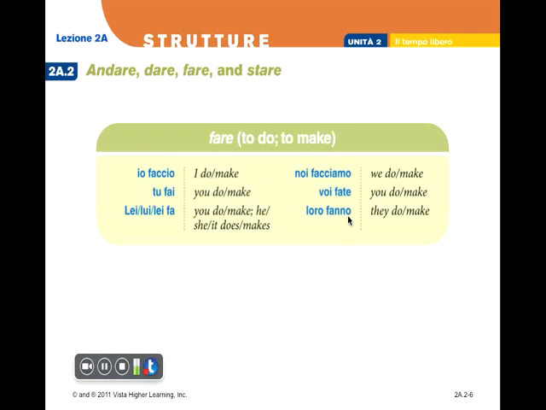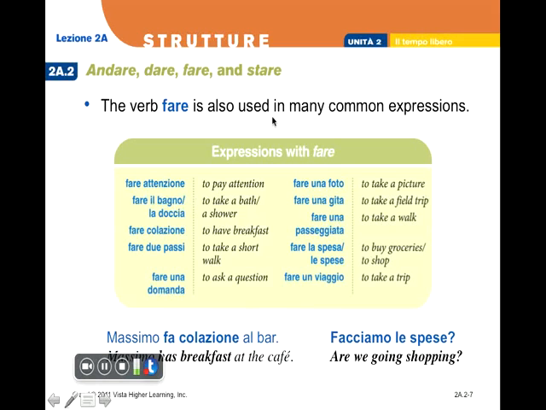The verb fare means both I do, to do, and to make, and it's also used in a lot of idiomatic expressions. So whenever in English you use the verb take, in Italian we usually use the verb fare.